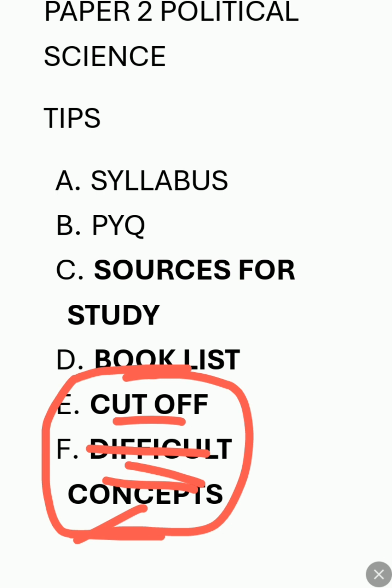Try to do a mock series. A mock test series is very important. You can pursue any mock test series you want. But again, I am saying, once you are done with at least 60 or 70% of the syllabus, just go through a mock series. A mock test series is more important than anything.